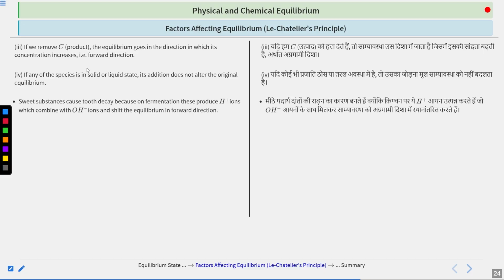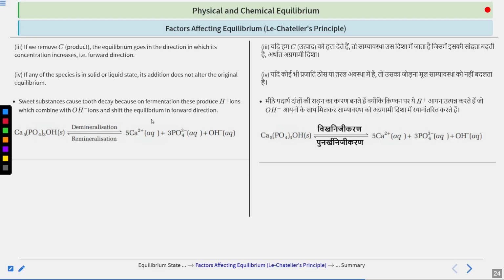If you talk about sweet substances, they cause tooth decay due to fermentation. This produces H plus ions, which combine with the OH minus ions and shift the equilibrium in the forward direction. So this is demineralization. So this is your tooth. Now what will happen?